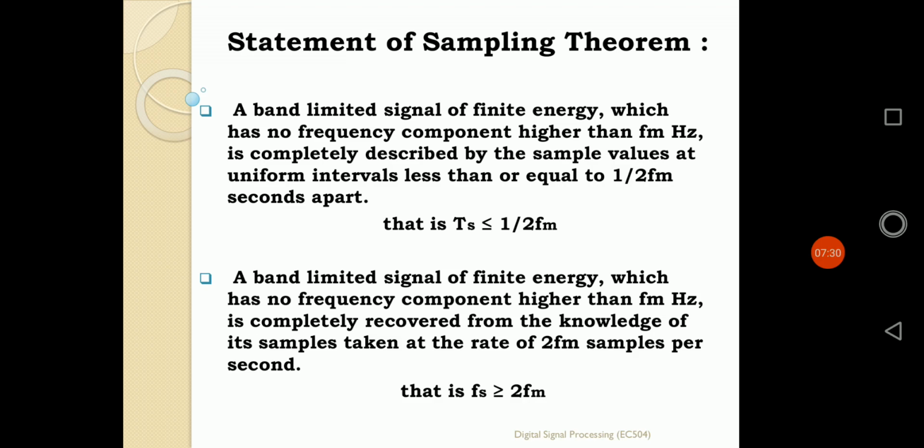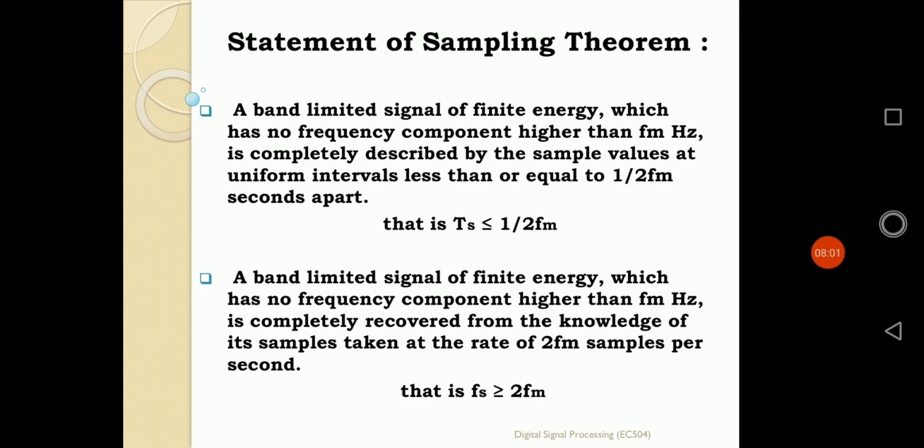Now what is the second statement? The second statement is the frequency statement of the sampling theorem. It will also start in the same way, because in both cases the continuous time signal is being converted to a discrete time signal. The statement starts the same way, but it should be clear cut: a band limited signal of finite energy. Without this information the theorem should not be established.